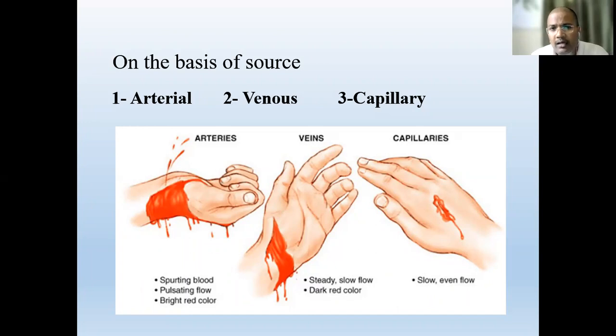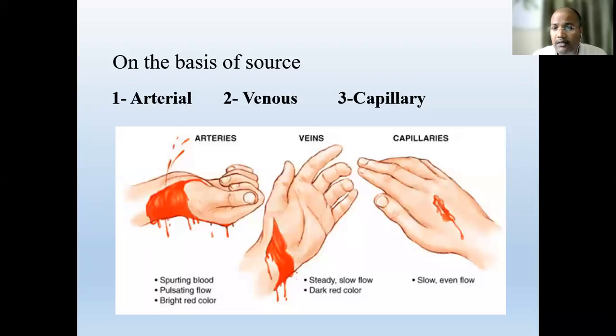When the flow is slow, we can say the oozing is there. It means when capillaries are injured, then the bleeding is not exactly bleeding, but it is called the oozing. It means that blood is coming out from the tissue in the form of drops.